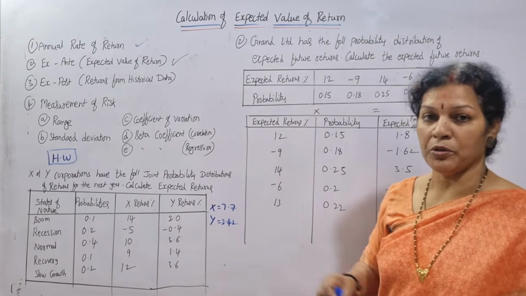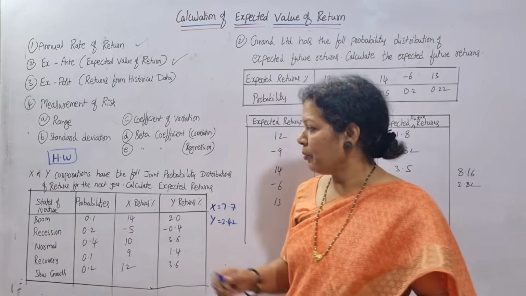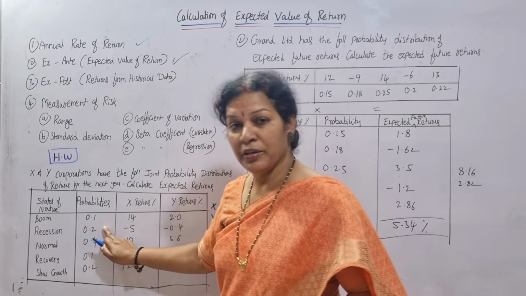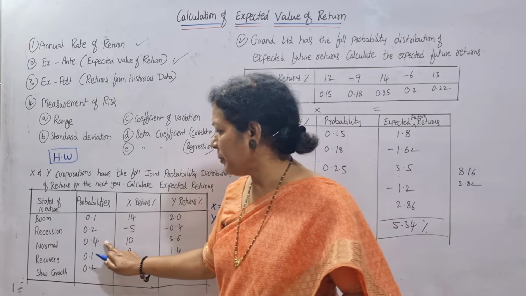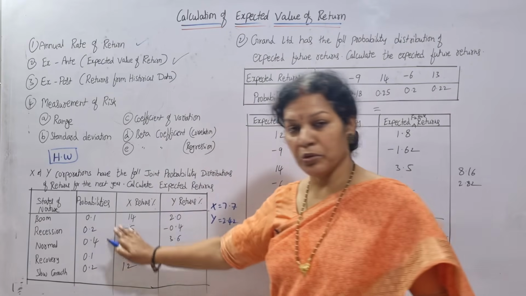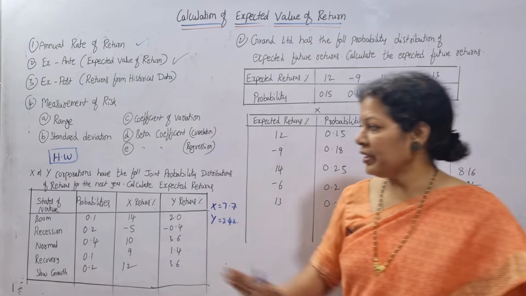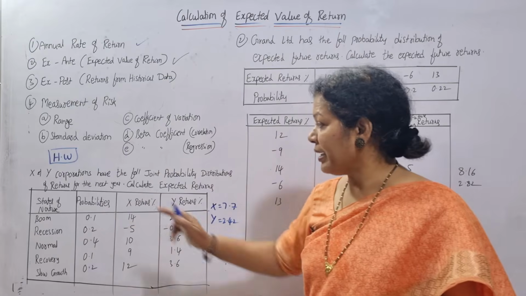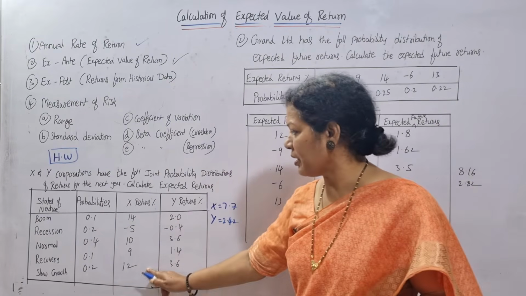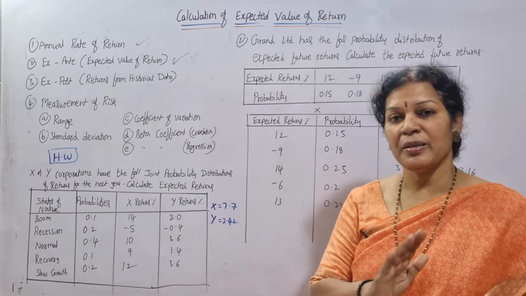State of nature: when it is boom, probability 0.1, recession period probability 0.2, normal period 0.4, recovery period 0.1, and slow growth 0.2. Probabilities are given for different situations. Now company X's expected returns percentage is given like this, and Y returns are given like this. What you have to calculate separately.